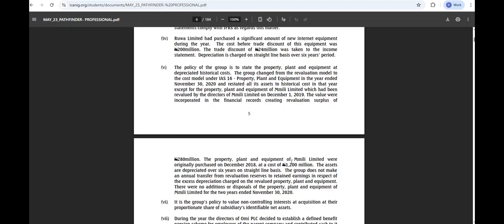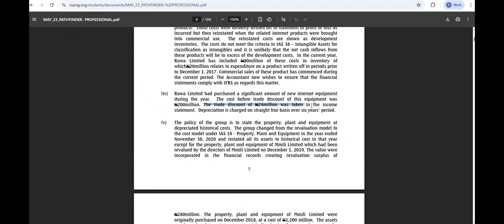Now the PPE of Millie was purchased in December 2018. Now, if you are looking at it, let's come back to this. If the asset is on depreciation of 6 years, the number of years is 6 years, right? Now, the question told us that this 24 million, the trade discount, was taken to the income statement. Depreciation is charged on straight line basis.